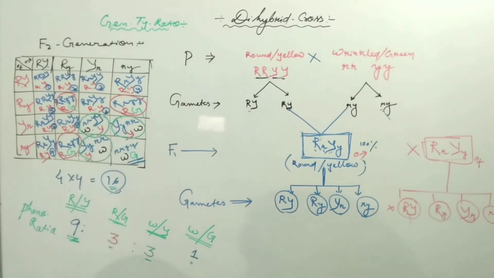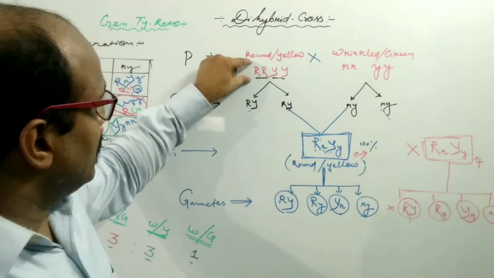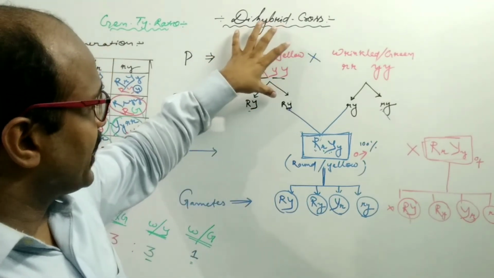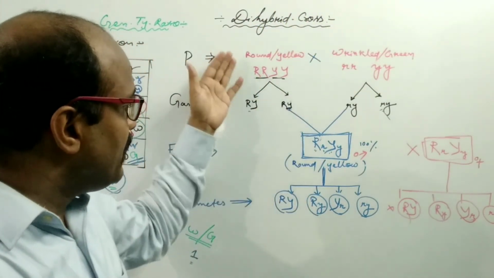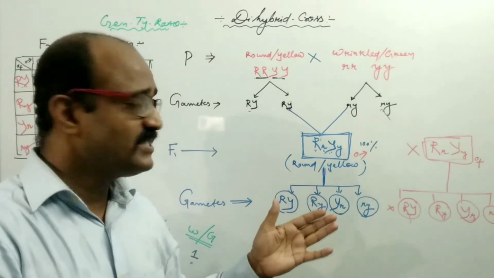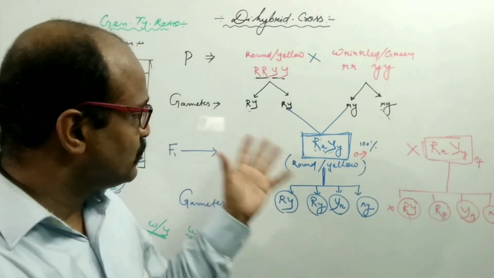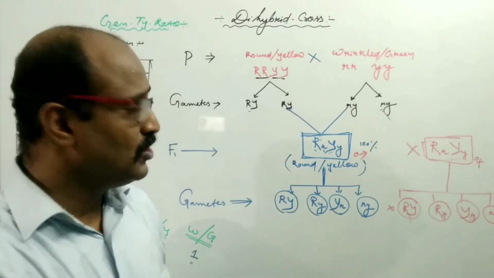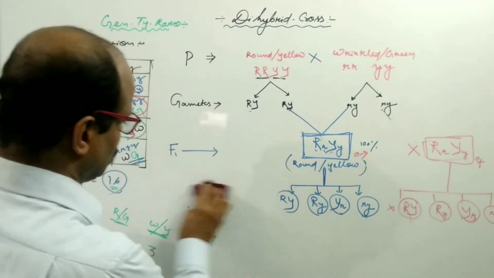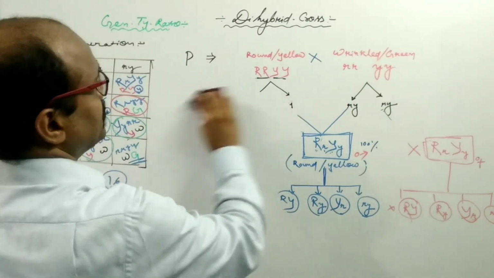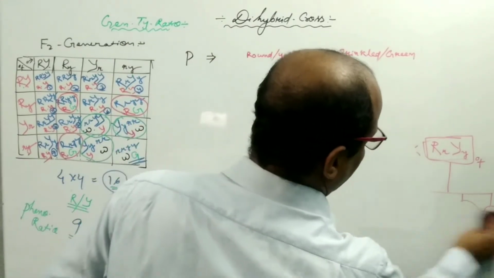So from this analysis, Mendel explained that one pair of characters, the round character, does not depend on the other pair of characters. So they independently assort. Assort means they independently form different combinations. That's why this principle is known as the law of independent assortment. Now I am going to investigate the different ratios or combinations of the characters.